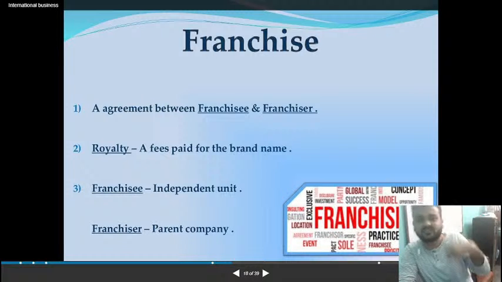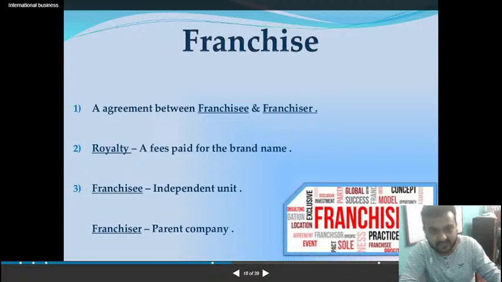So if you eat something at the KFC Asansol branch, you will not get a different taste than in the Delhi branch or USA branch or UK branch. You will get the same taste. This is the meaning of franchise. You give a permission. The franchisor is the main owner, the person who gives permission to open a shop by the name, and the franchisee is the person who is opening a shop by your name, by your ownership.